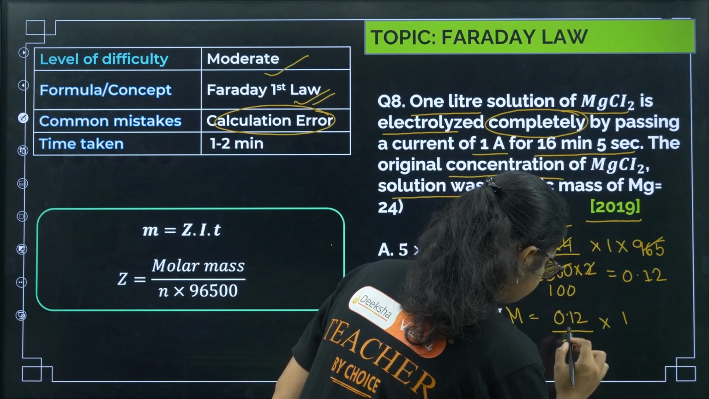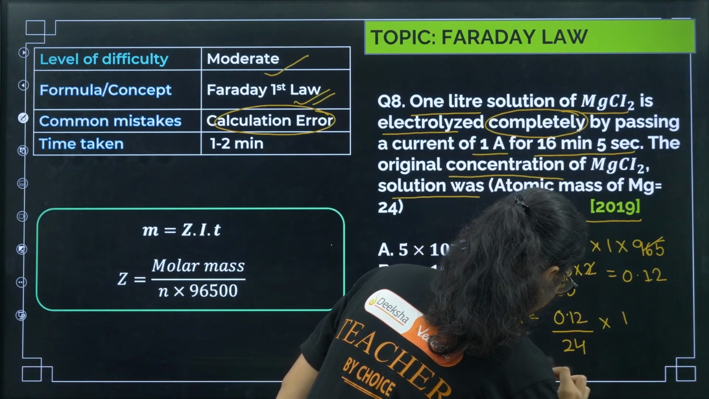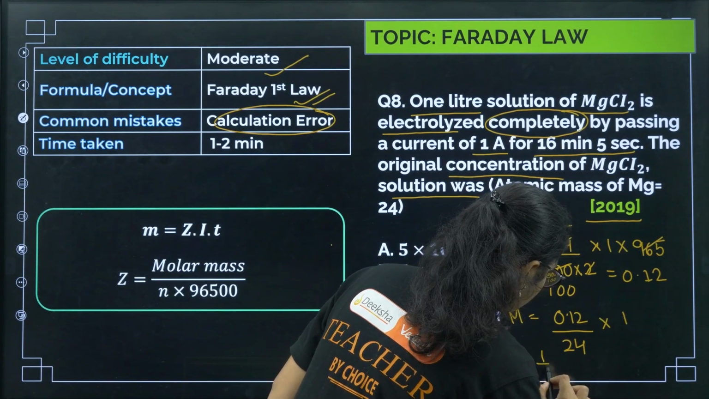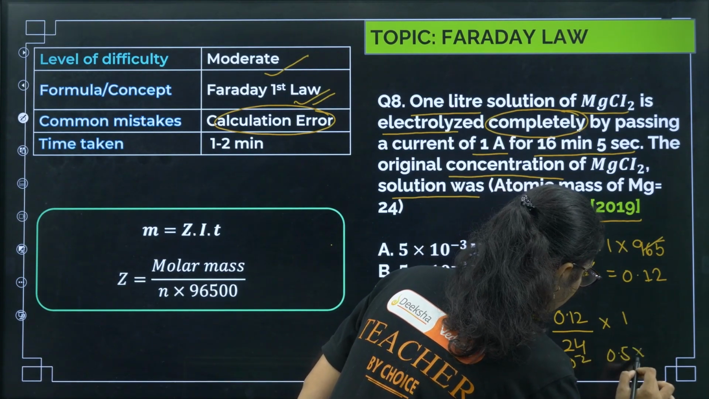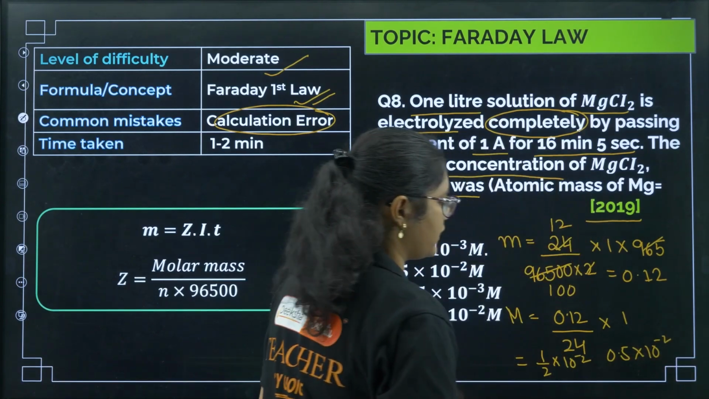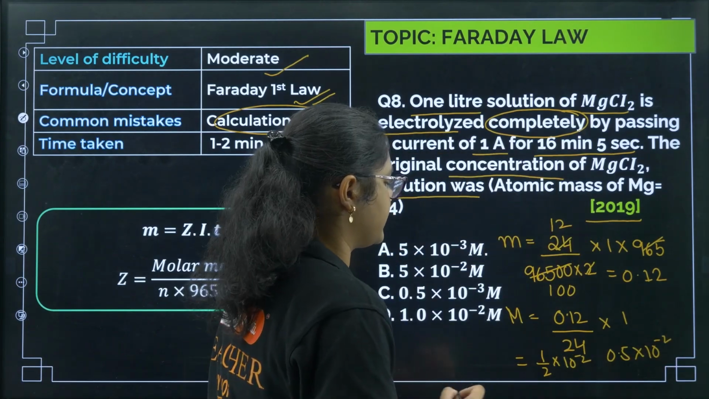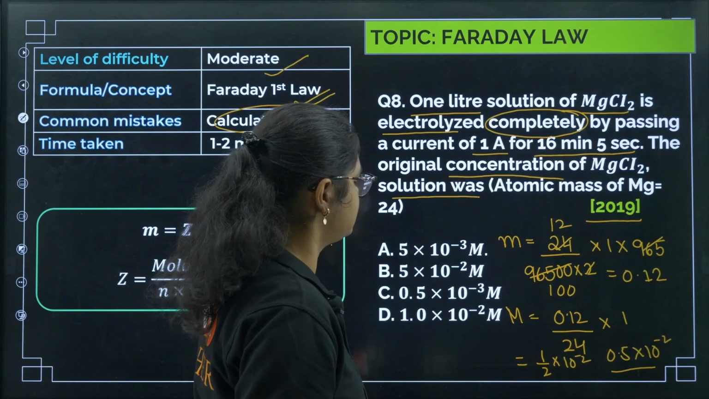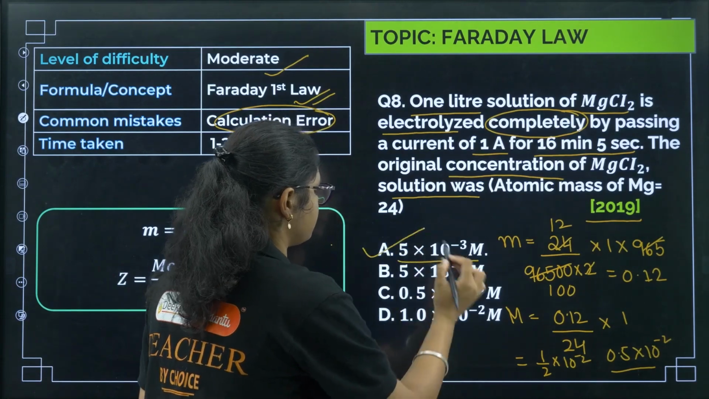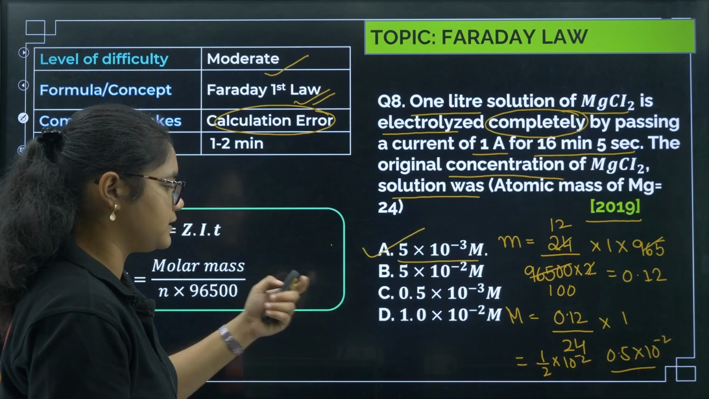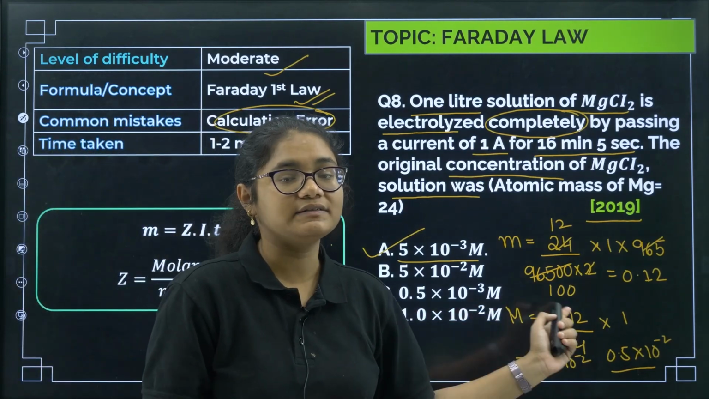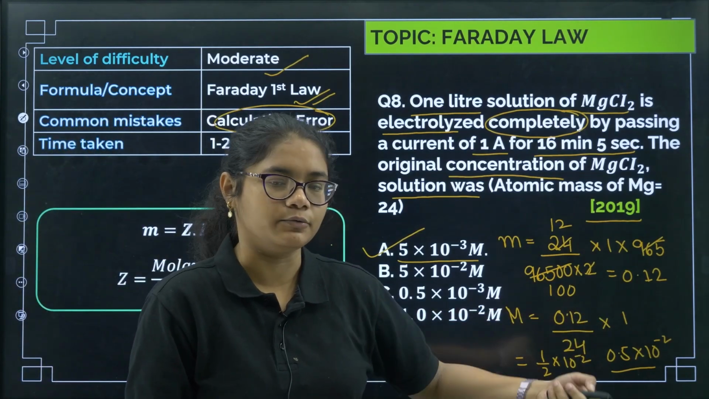So we will get here, I can write it like 1 by 2 into 10 to the power of minus 2. So we'll get 0.5 into 10 to the power of minus 2, right? And now if I solve this, I'll get 5 into 10 to the power of minus 3. Okay, so the correct answer for this question will be option number A. Very easy question, but this part was where the students may not understand it and do it correctly.